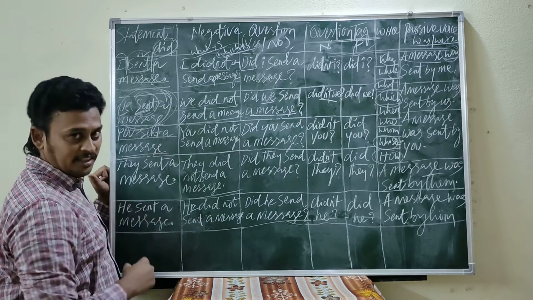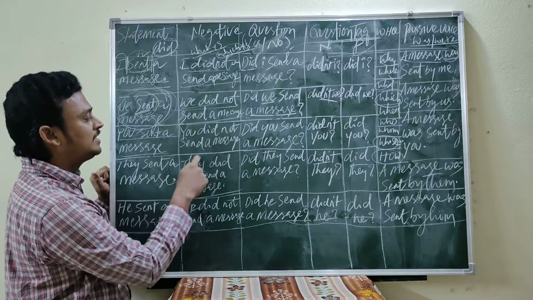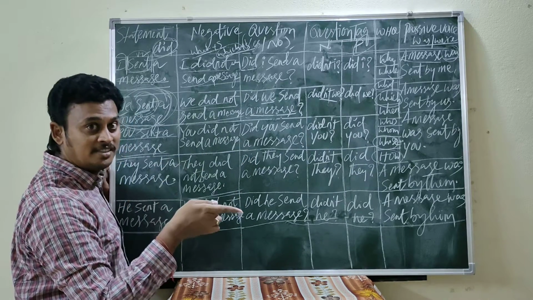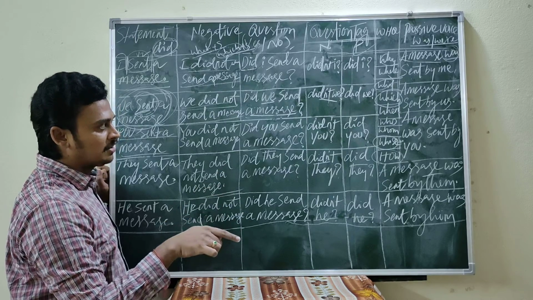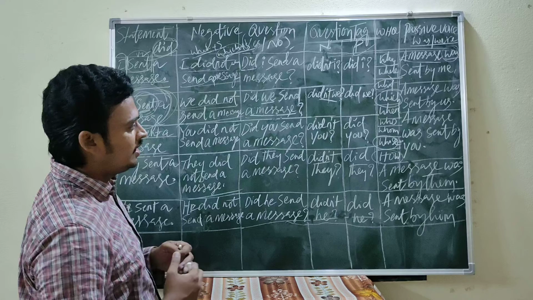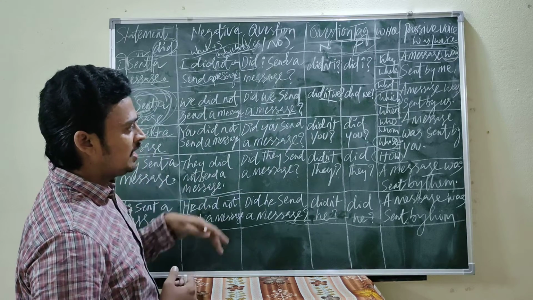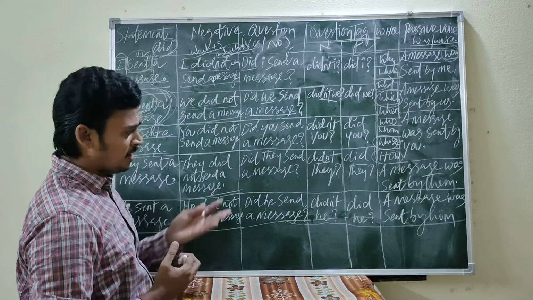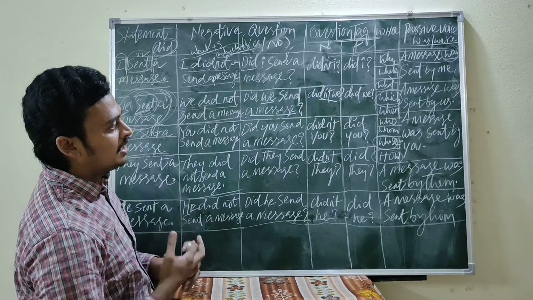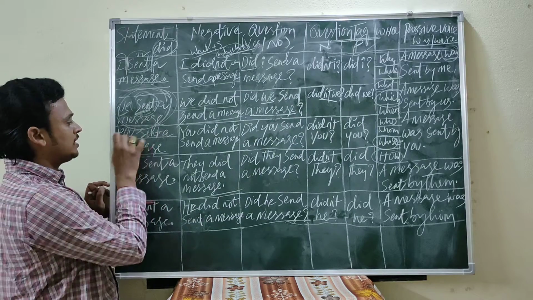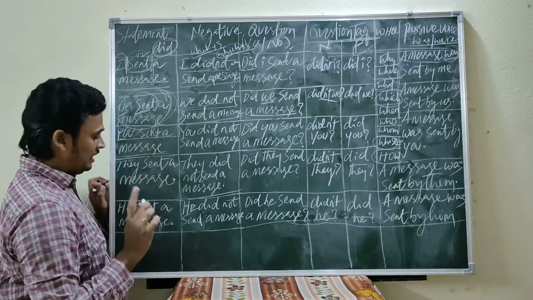You sent a message. You didn't send a message. Did you send a message? You can ask like this. Put the question mark. This is the question. And didn't you? Did you? When the statement is positive, the question tag is negative. When the statement is negative, the question tag is positive. A message was sent by you. You becomes you only, the subject becomes the object case, you only.